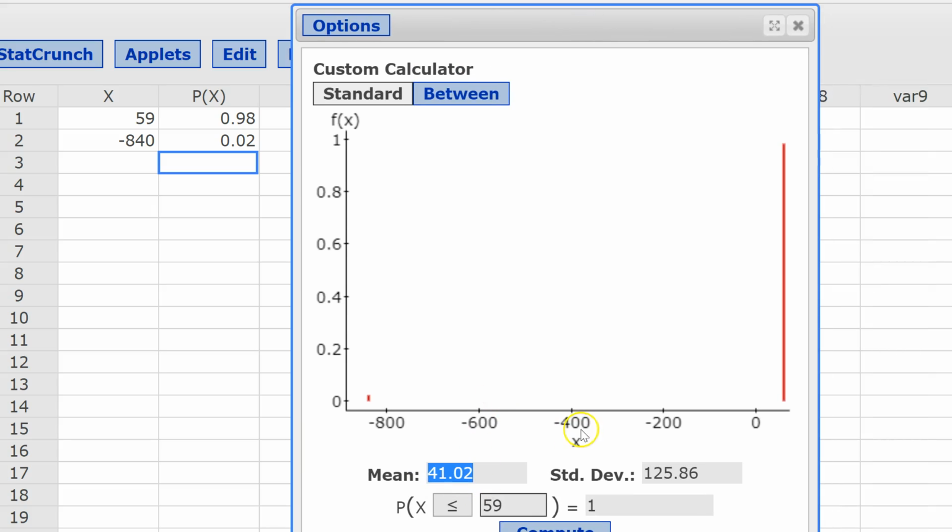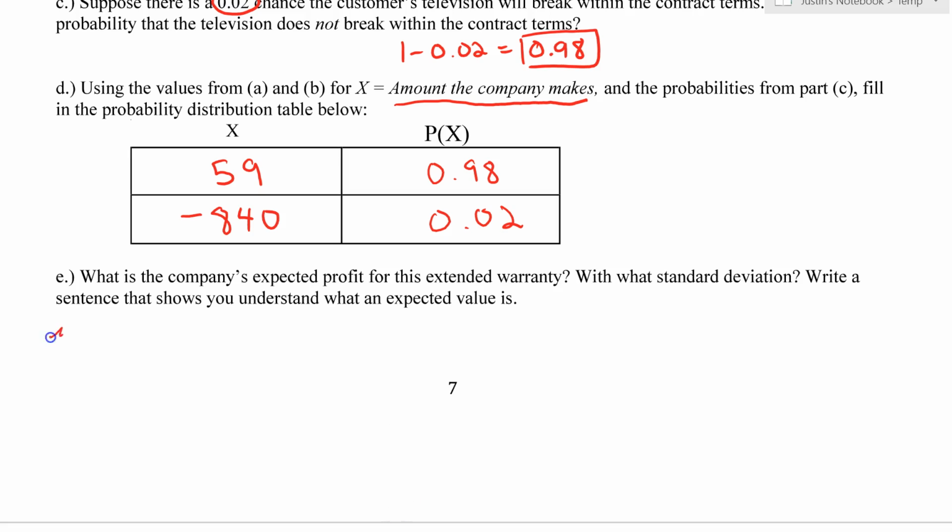The mean is 41.02, and the standard deviation is 125.86. So that's the expected profit or expected value, same thing as the mean. And what is the standard deviation? It's the 125.86. So then it says, write a sentence that shows you understand what an expected value is.